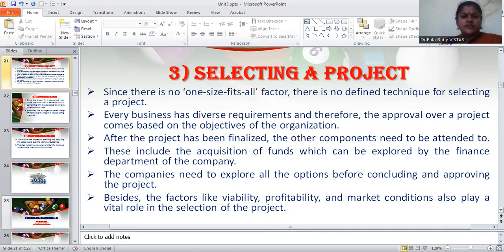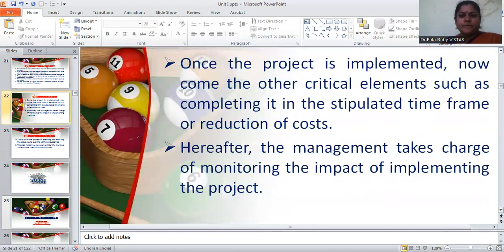It includes mainly the acquisition of funds, which can be explored by the finance department of the company. So the companies need to explore all the options before concluding and approving the project. Besides, factors like viability, profitability, and market conditions also play a vital role in the selection of the project.